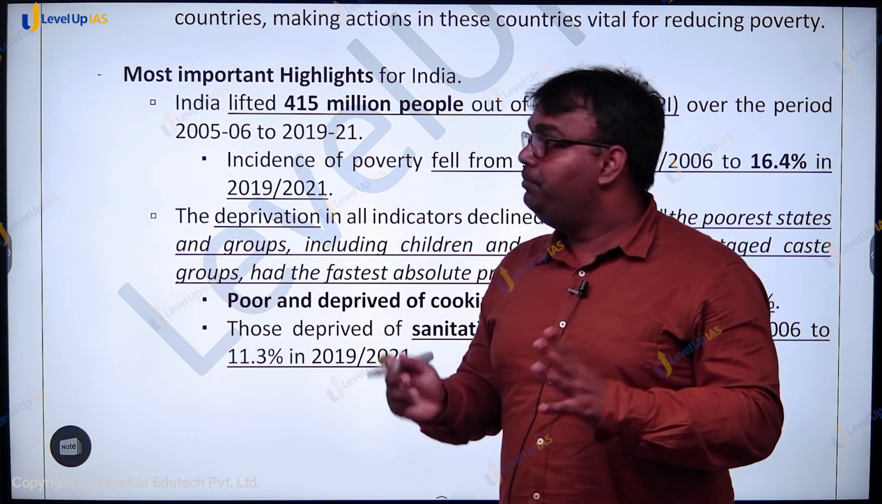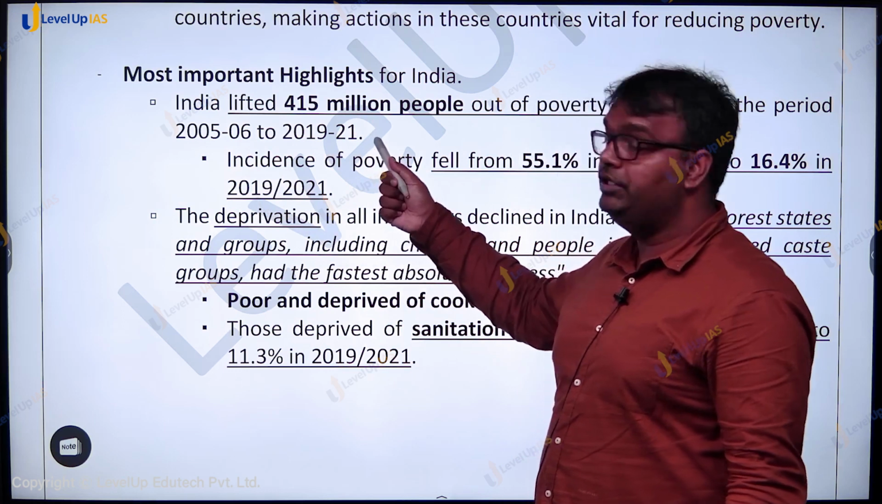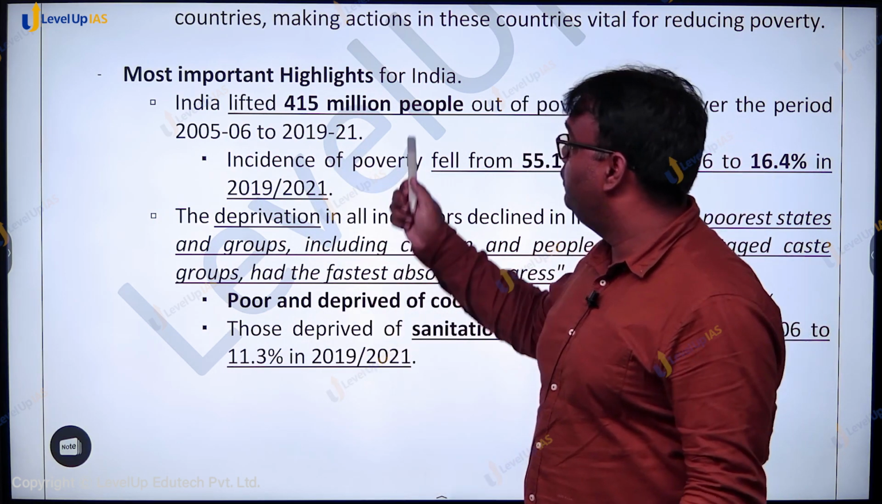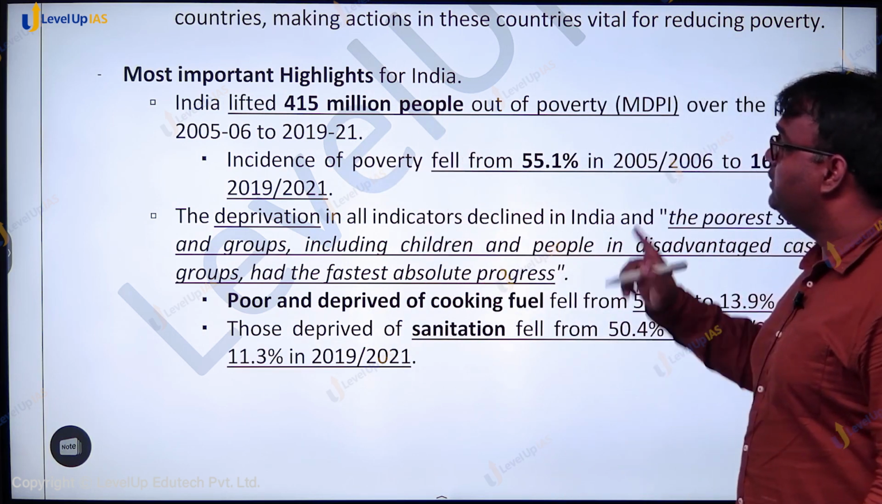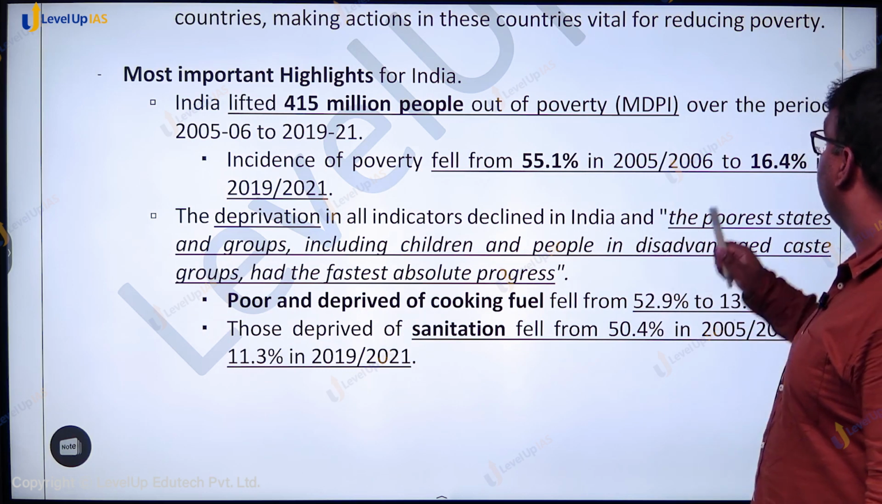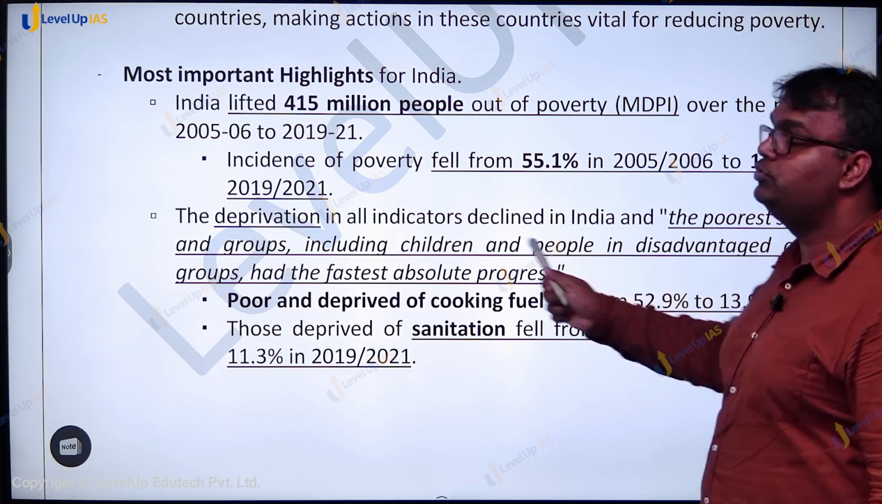If you take a bigger period, 2005-6 to 2019-21, of the Global Multidimensional Poverty Index, we have lifted 415 million people, and as per this report, our incidence of poverty was 55% in 2005-6. It has come down to 16.4% in 2019-21.